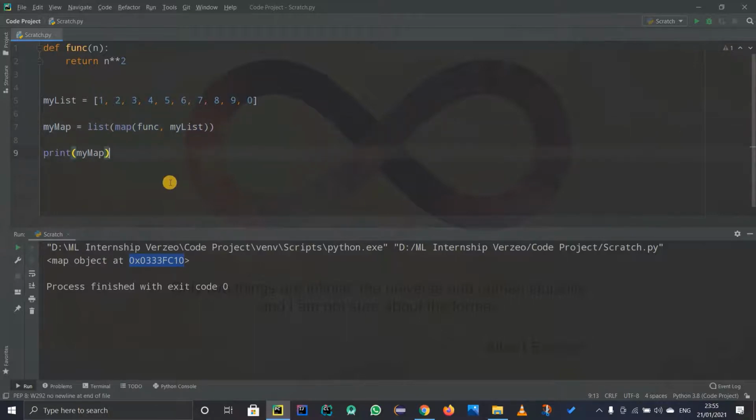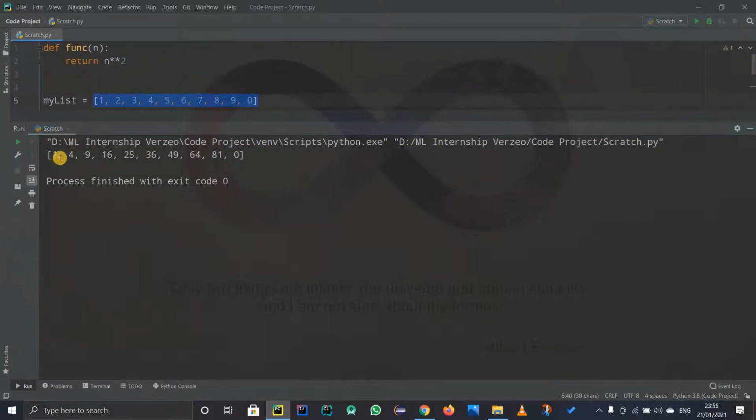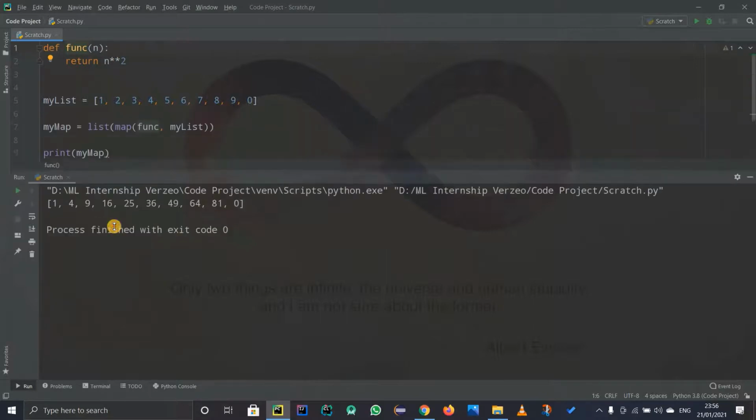So now let us run this code. Actually this name should be my maps list now, but it is fine. I know you guys understand that much. Now we have this original list which contains elements from 1 to 10, and this new list has elements, if you see it closely, 1 square, 2 square, 3 square, 4 square, 5 square, and so on. And what does our func do? It basically squares the element that is entered into it.